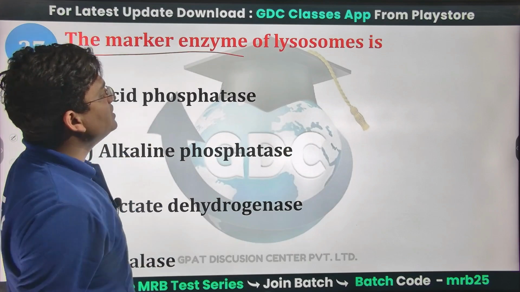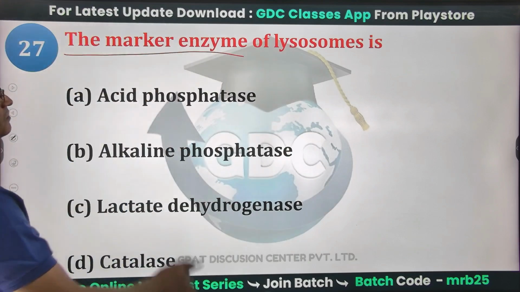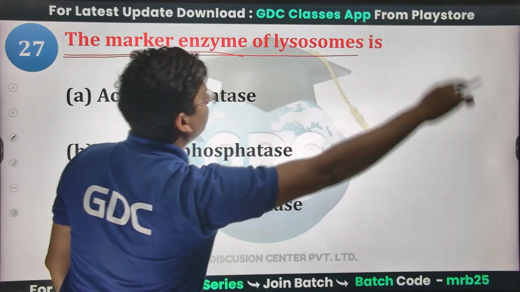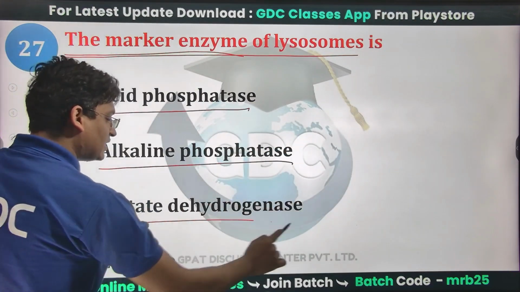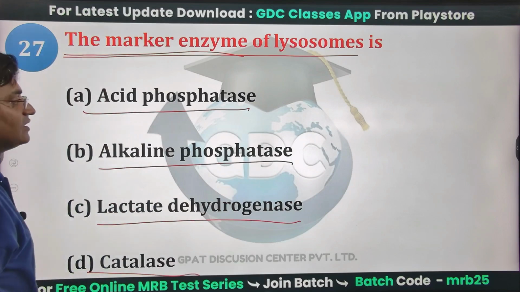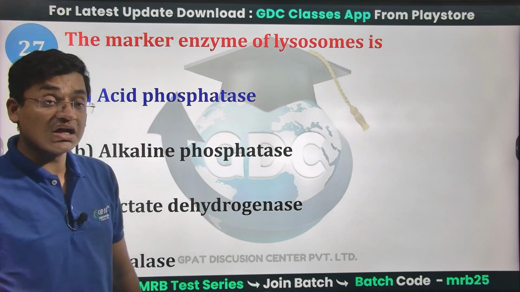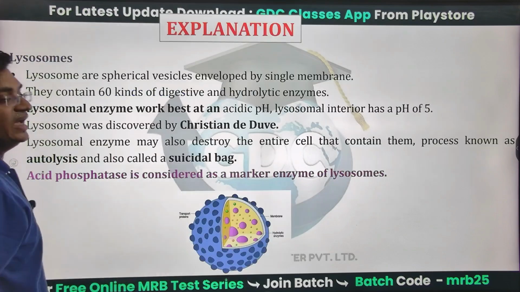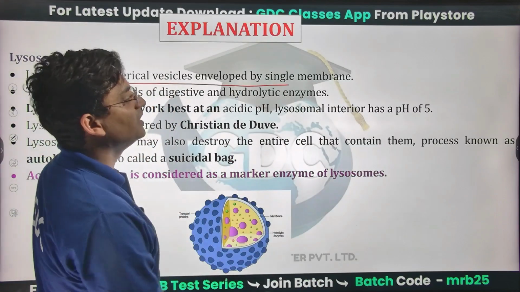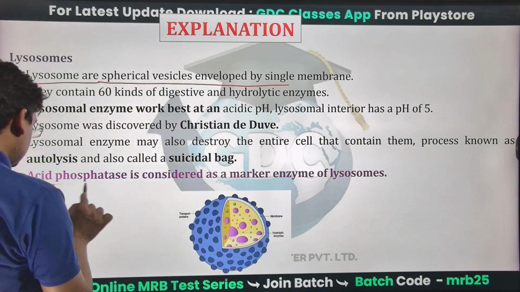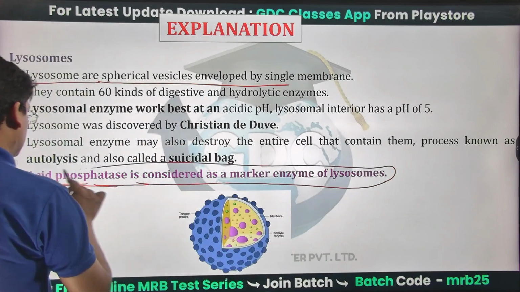The question that I have been asking you: the marker enzyme of lysosomes is, is it acid phosphatase, alkaline phosphatase, lactate dehydrogenase, or catalase? So it is acid phosphatase. Lysosomes are spherical vesicles enclosed by a single membrane. Look at this last line: acid phosphatase is considered as the marker enzyme of lysosomes.